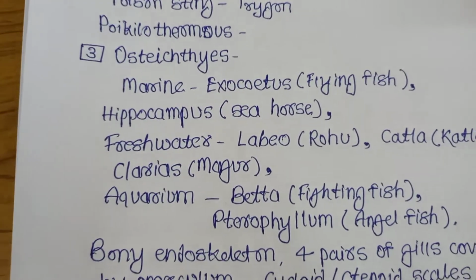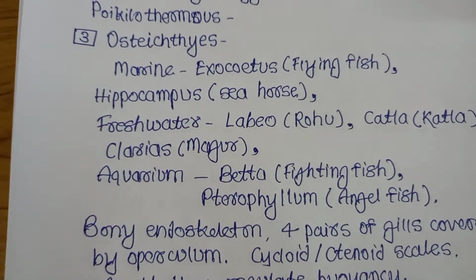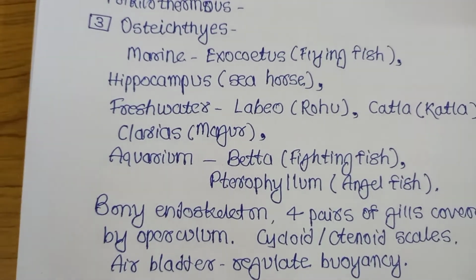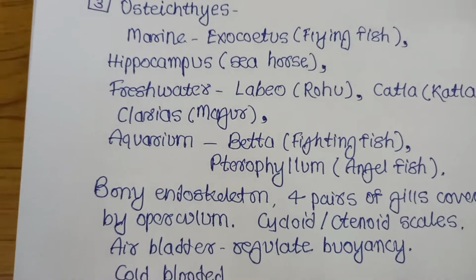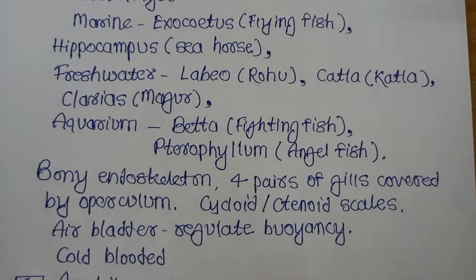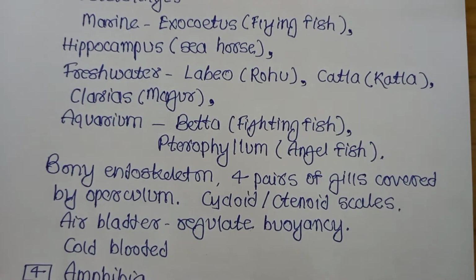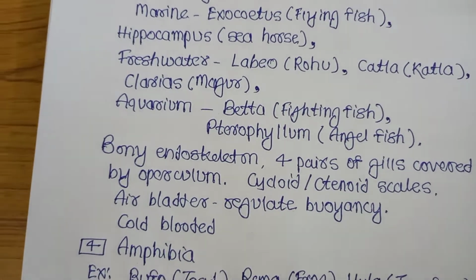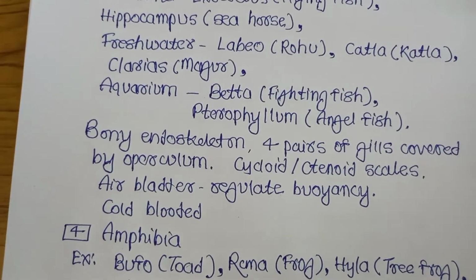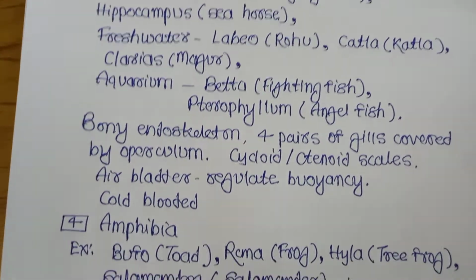Then Osteichthyes fishes. Which are the marine Osteichthyes species? Exocoetus, flying fish; Hippocampus, seahorse. Now freshwater fishes which belong to Osteichthyes? Labeo, that is called rohu; Catla; Clarias, that is called magur. Aquarium fishes: Betta, that is called fighting fish; Pterophyllum, that is called angelfish.